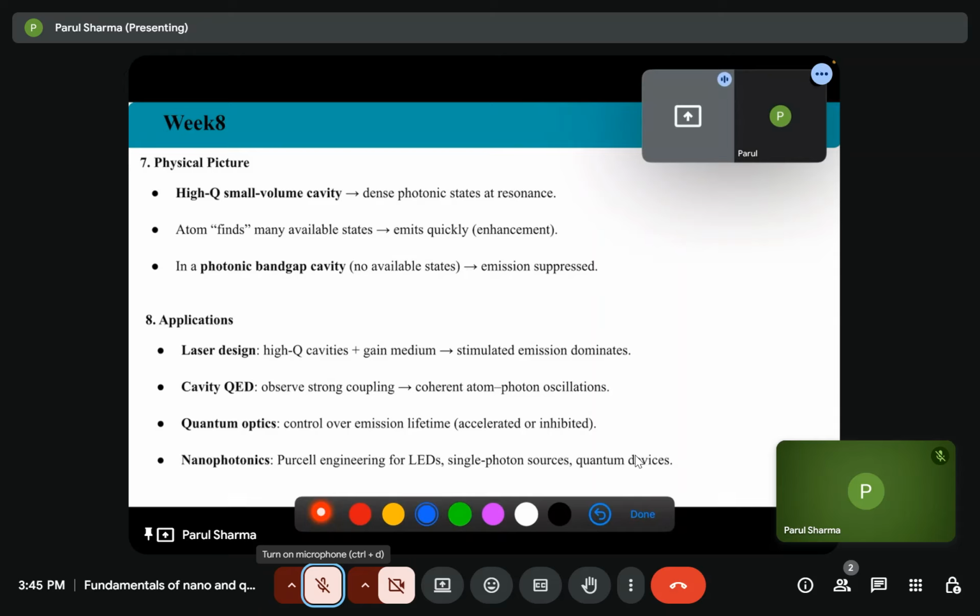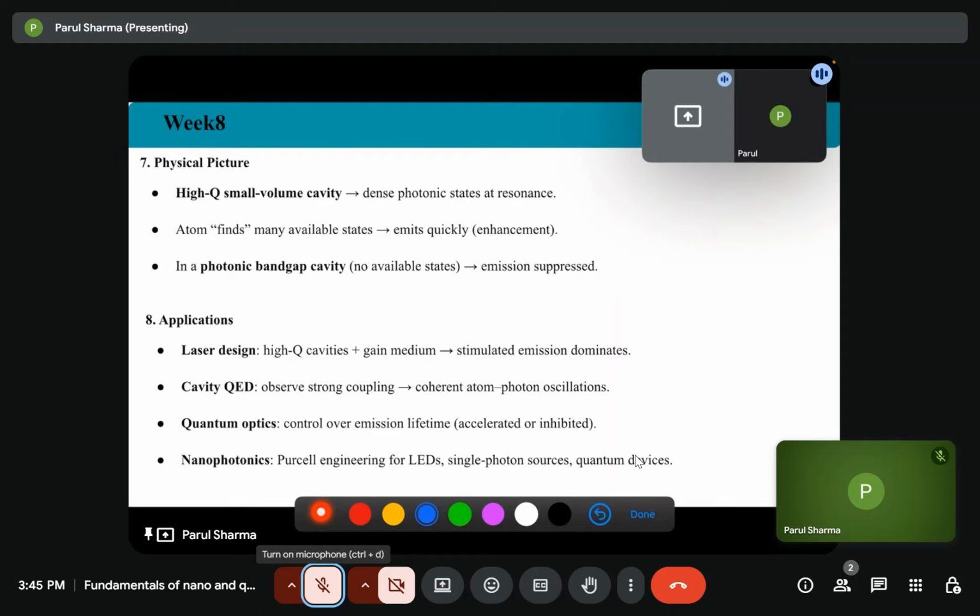So what are the applications of this? In case of laser design, where we are using high Q cavities plus gain medium, stimulated emission will dominate. So first spontaneous emission, then enhanced spontaneous emission, and then after a particular threshold, it will change into stimulated emission.